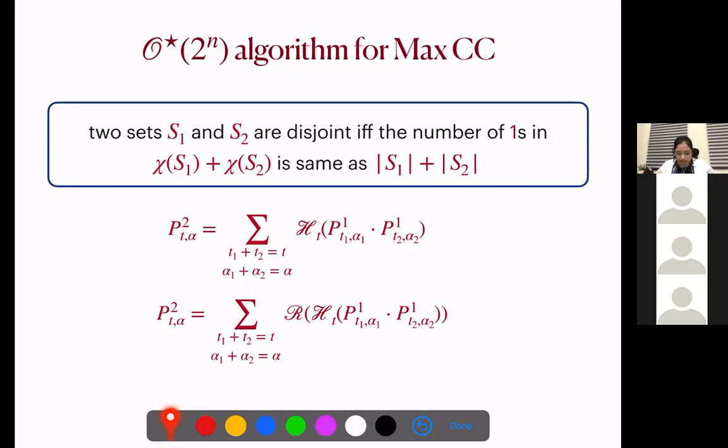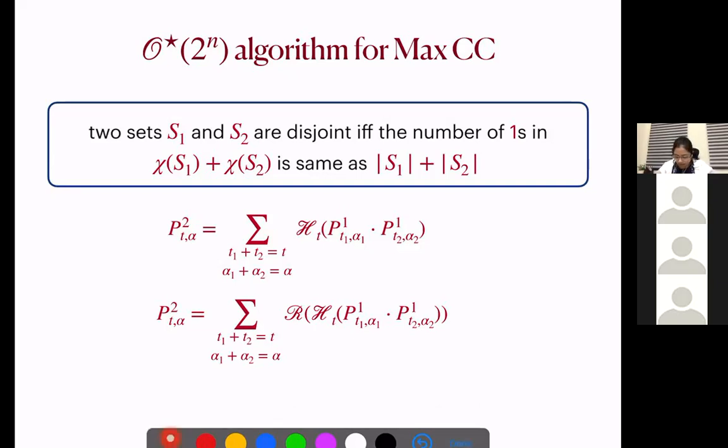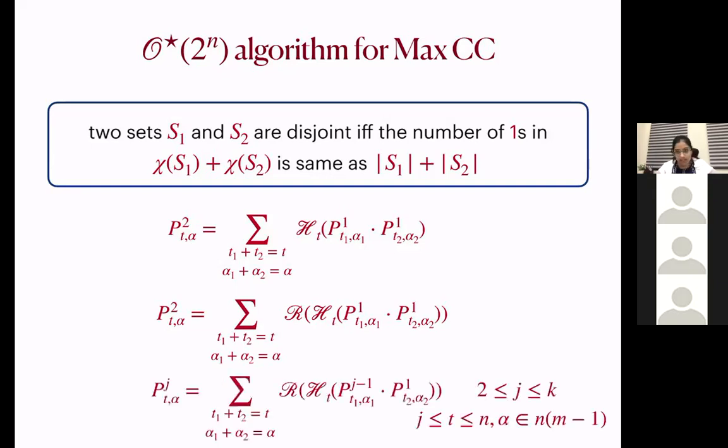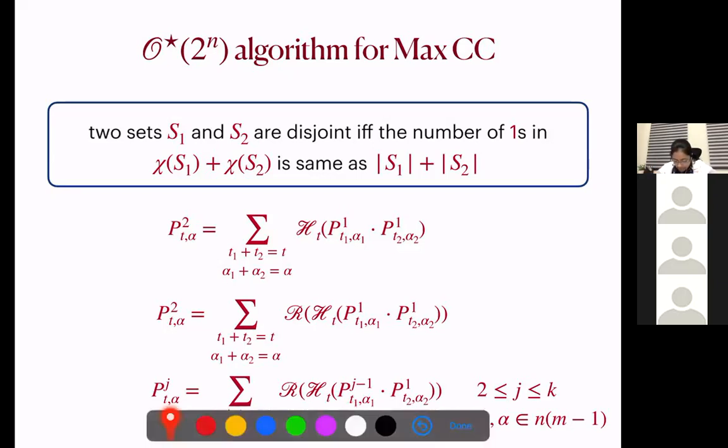So this was about the two sets, and then we can generalize it to j sets. So to compute T alpha j, where we want a disjoint union of j sets such that their union has t elements, and we can assign candidates so that the total satisfaction is alpha, we multiply the polynomials p t1 alpha 1 j minus 1 and p t2 alpha 2 1.